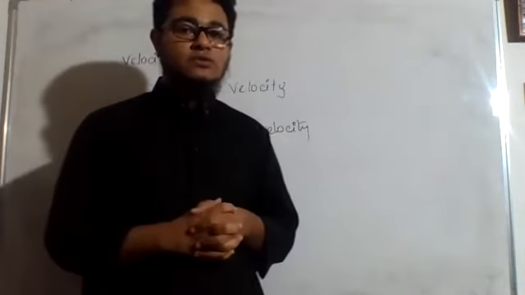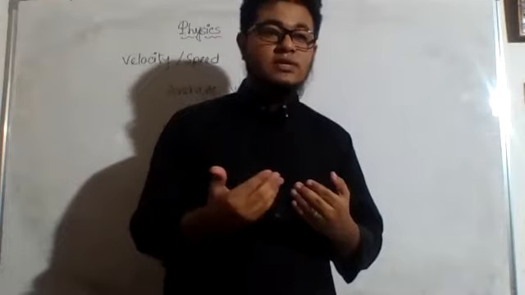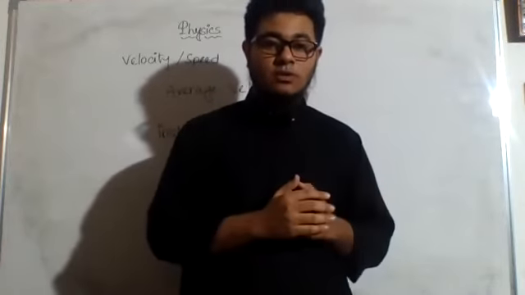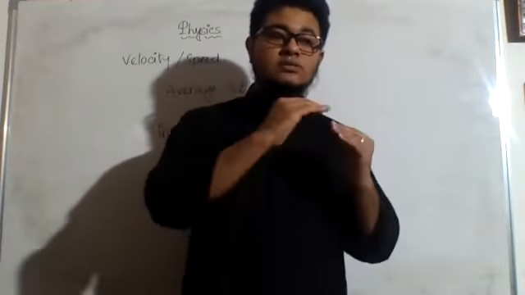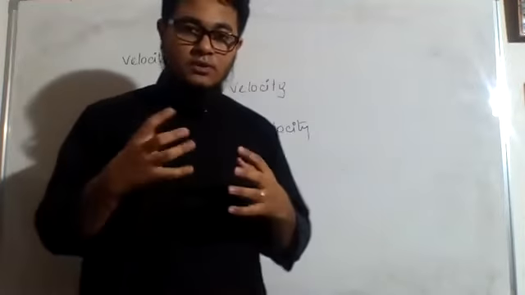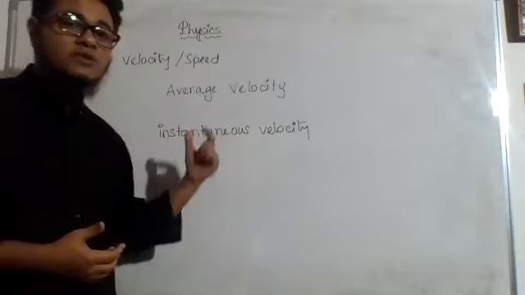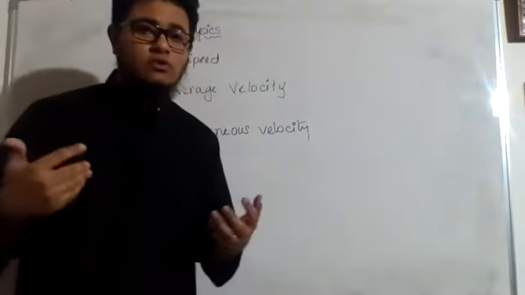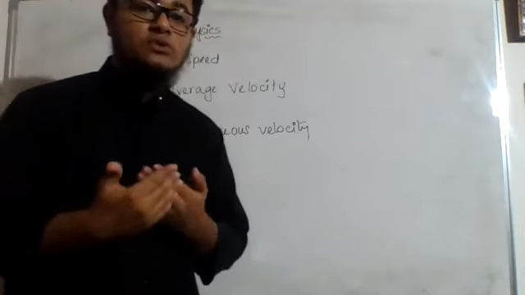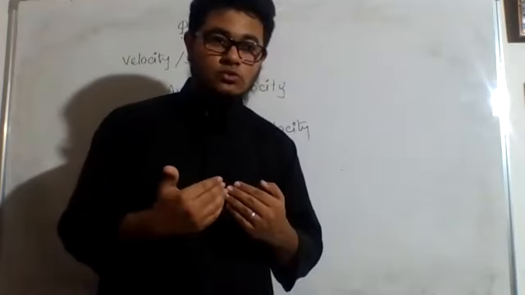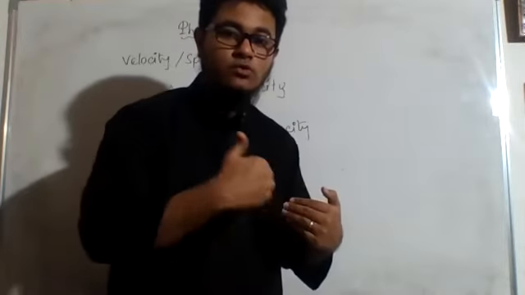So if you get the average velocity to be 60 km per hour, then we can say that throughout your journey, you maintain the average velocity of 60 km per hour. Sometimes the velocity was more than 60, sometimes less than 60, but on an average you maintain a velocity of 60 km per hour. Understood? This is the difference between the average velocity and instantaneous velocity. Average velocity is for the whole journey, it is not about a moment. So the time gap for average velocity is never zero, because you will require some time to start from somewhere and reach your destination, right?